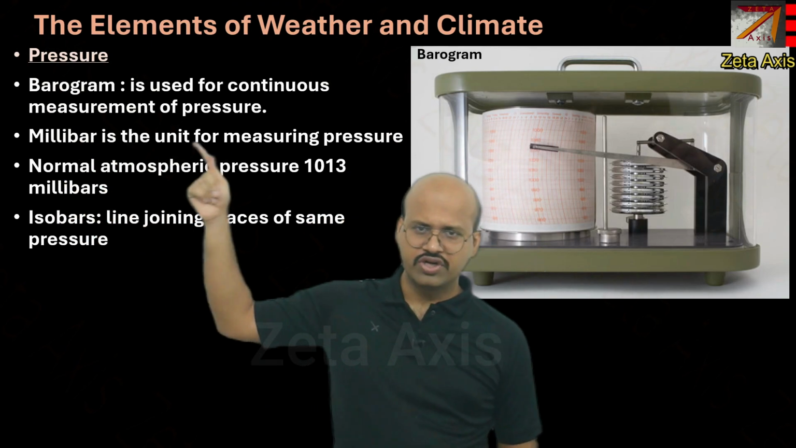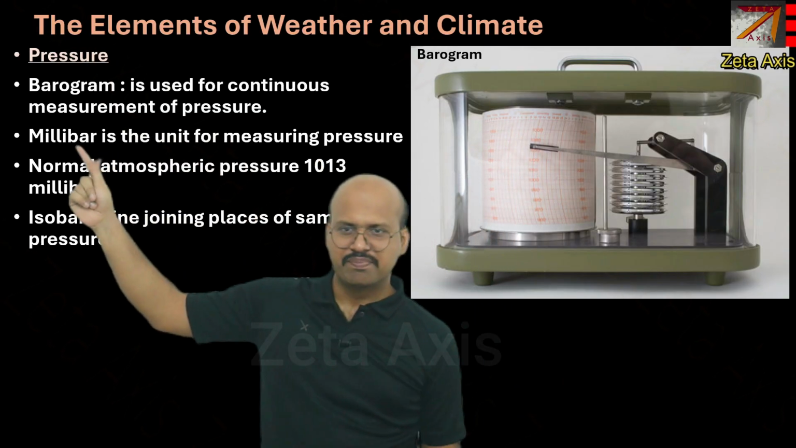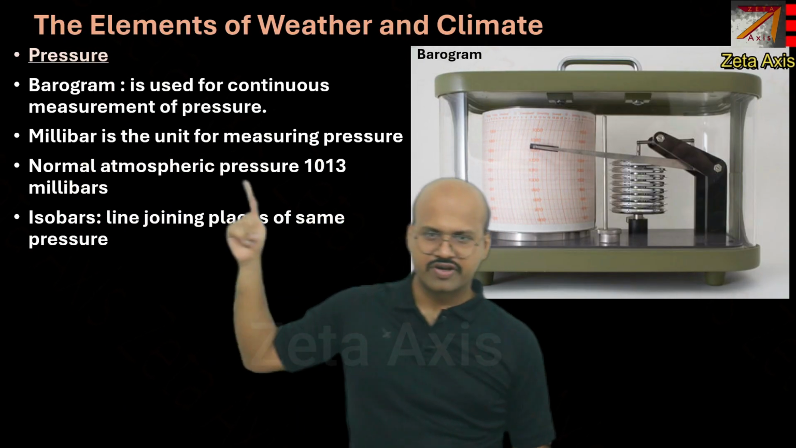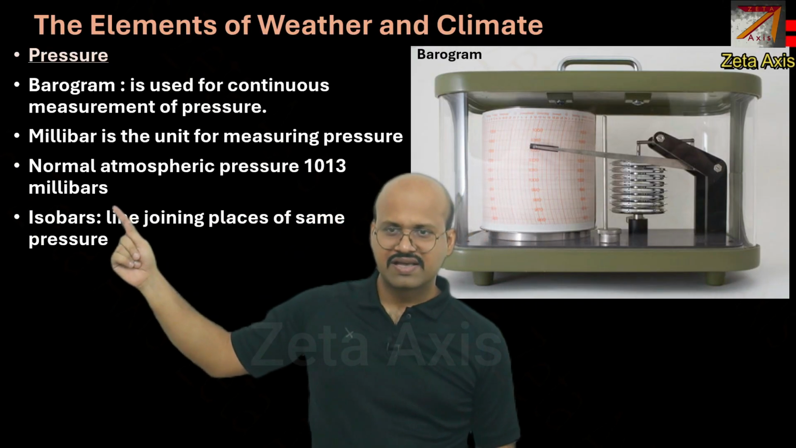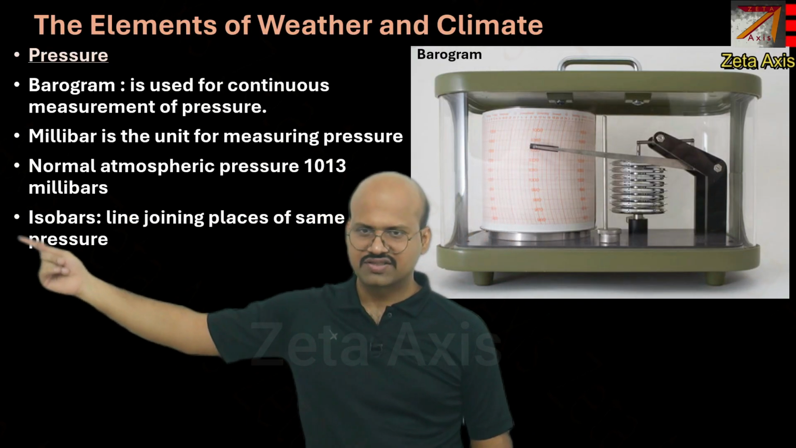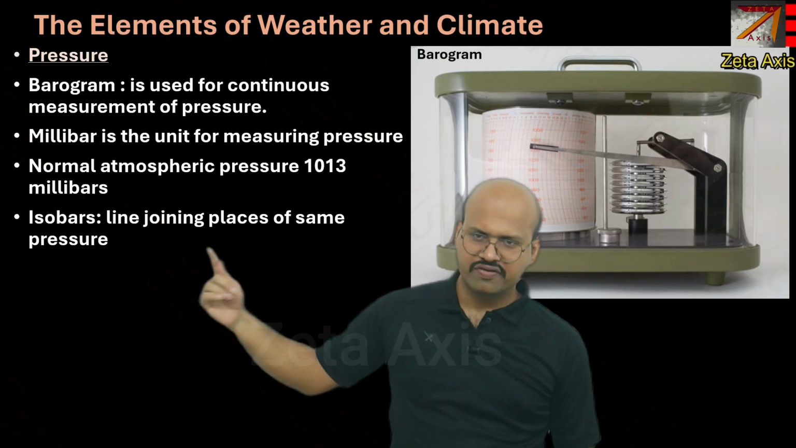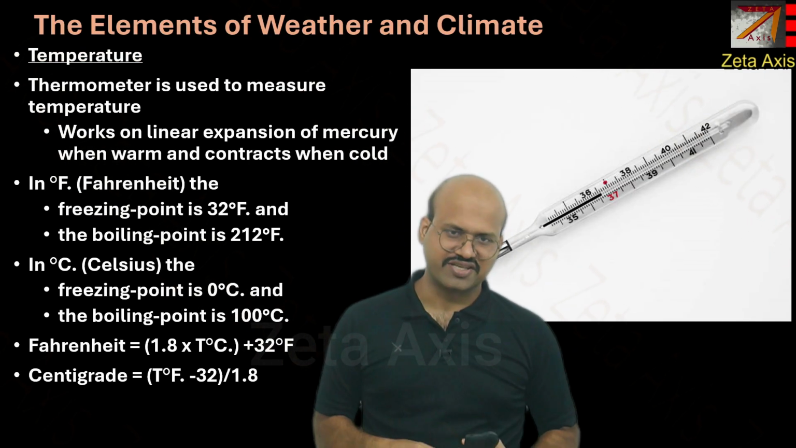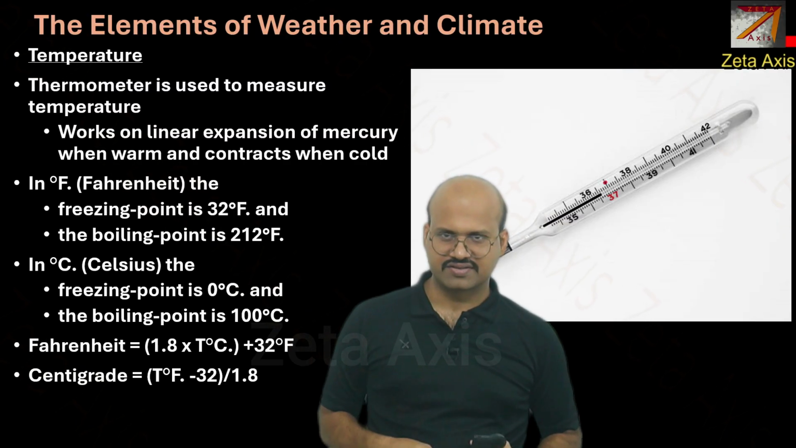Millibar is the unit of measuring pressure. So remember, millibar is used for measuring pressure. Normal atmospheric pressure is 1013 millibars, and isobars is the line joining places of same pressure. Now temperature is again an important characteristic for measuring the atmospheric conditions.